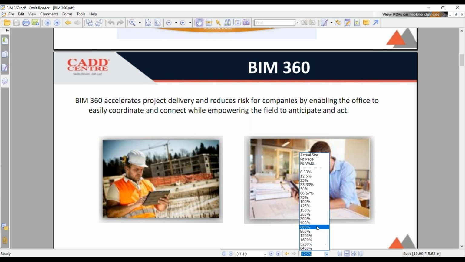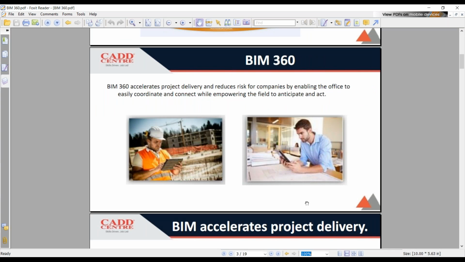Whenever we go with BIM 360, we will get to know that the projects can be accelerated, the delivery of the projects will be very high, and the risk taken by each and every company will get reduced. Suppose you assure that you are going to deliver a project in 6 months, of course you can deliver it in 6 months. And the risk factors will obviously be reduced whenever you use the BIM 360 app.